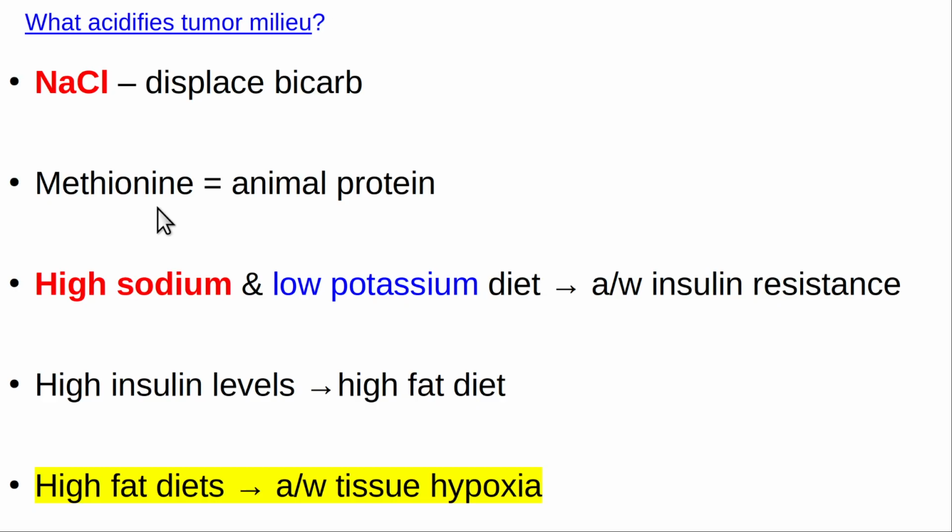Okay, the next thing is a high sodium and low potassium diet, because what you want is to have a higher K factor. K factor is the ratio of potassium to sodium. So when you eat processed food, you get a lot of sodium and hardly any potassium. The opposite is the case when you eat plant foods. As a matter of fact, the most acidic foods tend to be the animal foods that have a lot of protein in them, the meats, versus the most alkaline foods, the most basic foods, which tend to be fruits and vegetables.